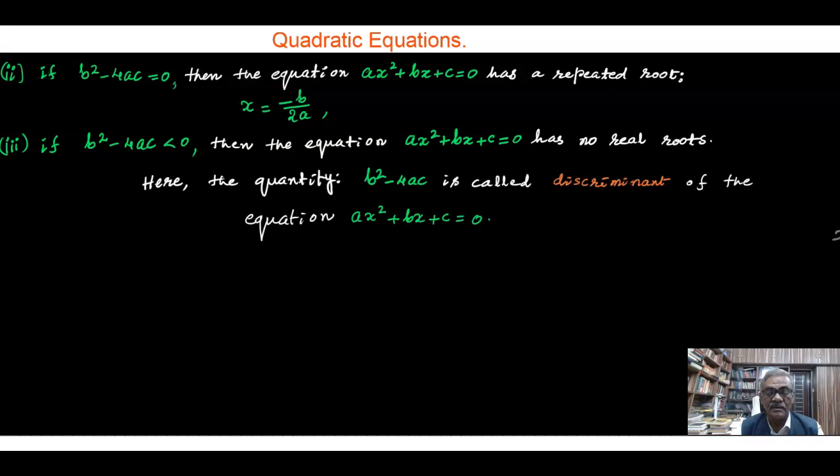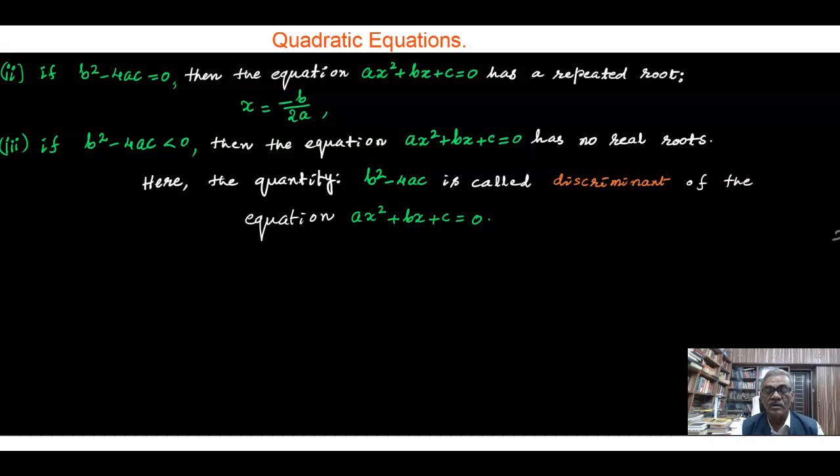Thus the quantity b square minus 4ac is called the discriminant of the equation ax square plus bx plus c is equal to 0. Therefore, the nature of roots depends on the discriminant, whether it is greater than 0, less than 0, or equal to 0.